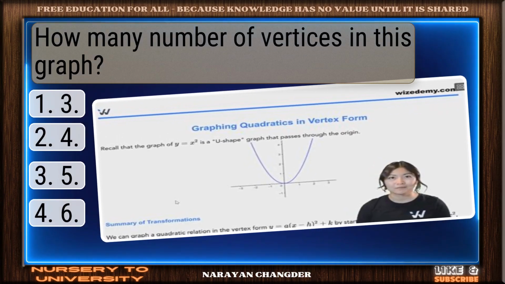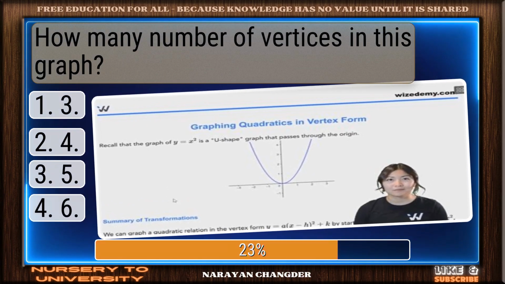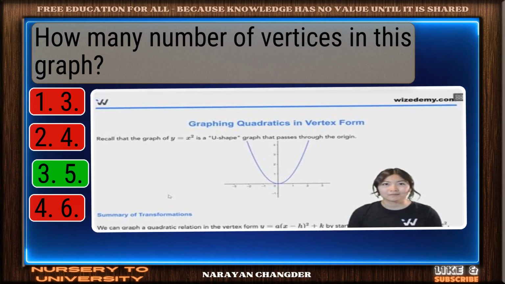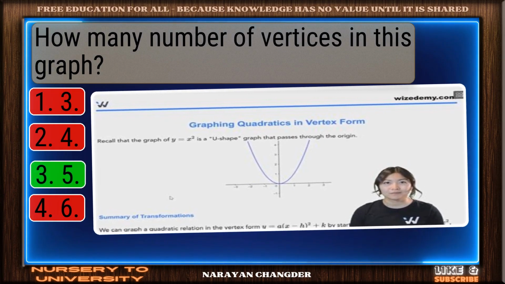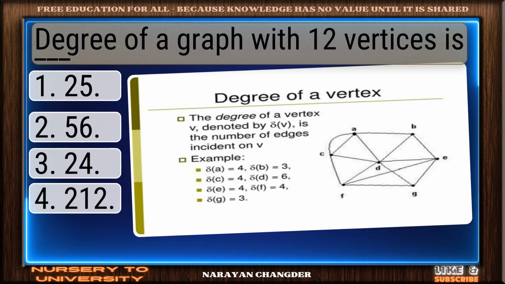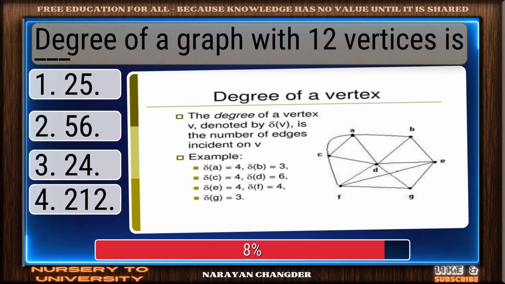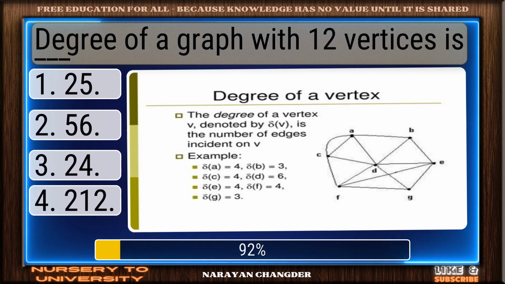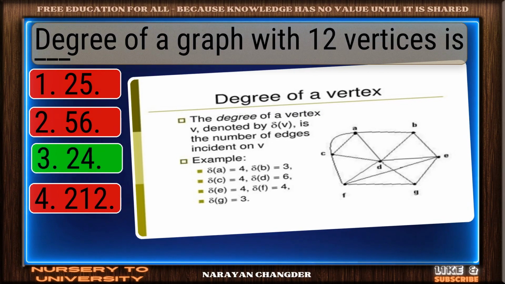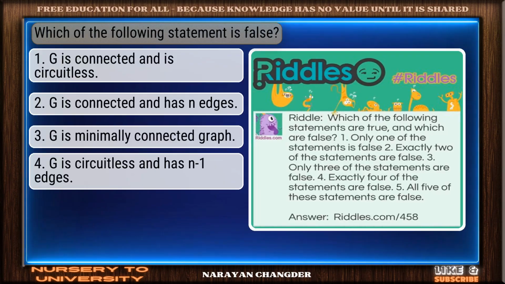Question number 19. How many number of vertices in this graph? Solid response. 5 is a valid choice. Question number 20. Degree of a graph with 12 vertices is dash. Good job. Your answer 24 works well here.